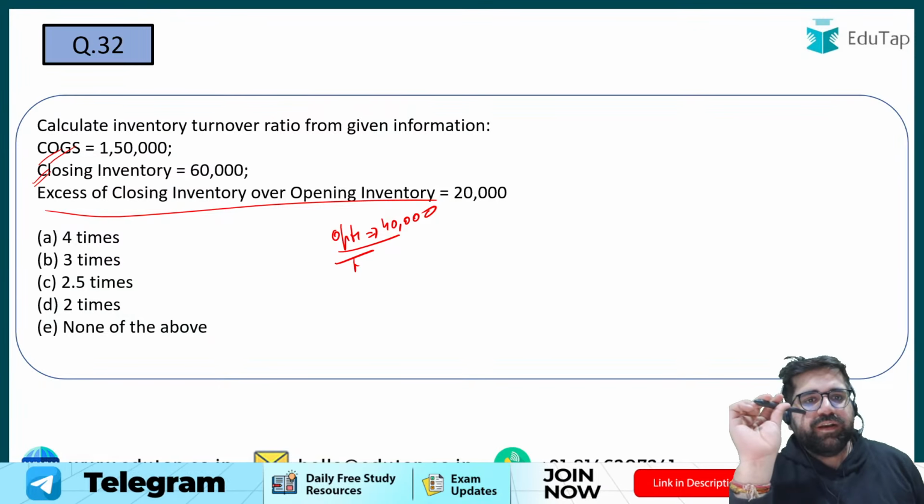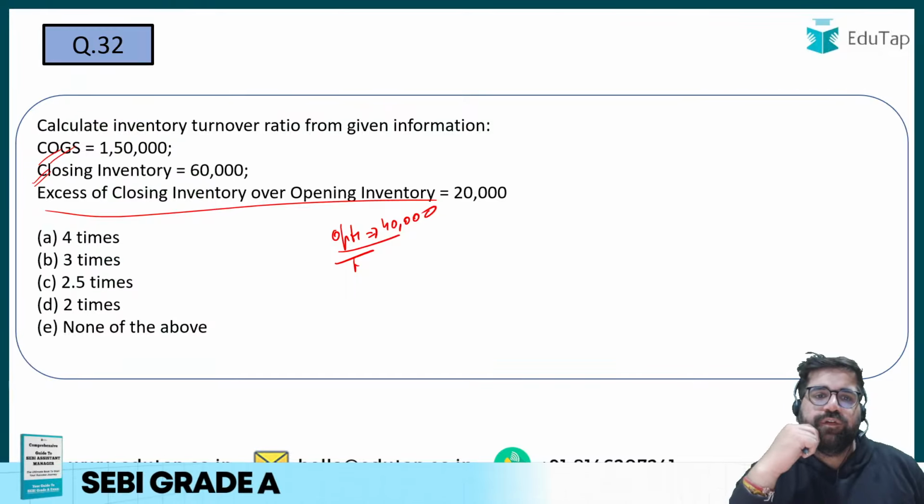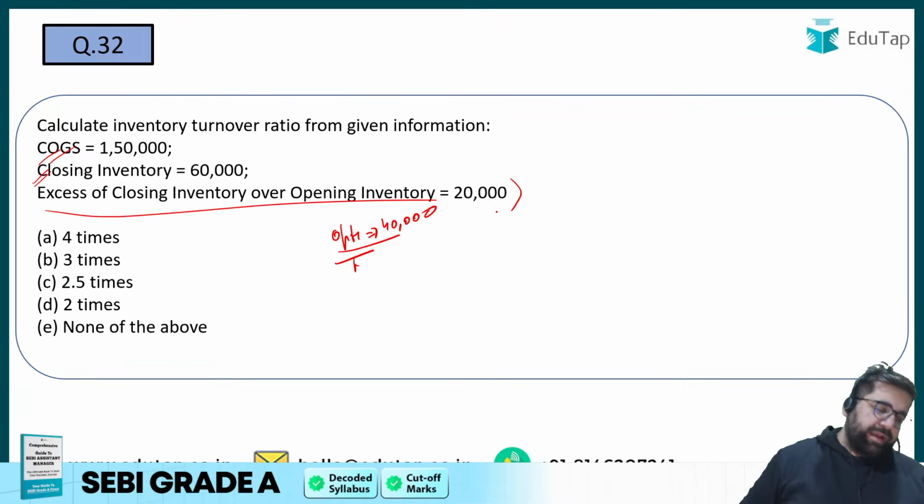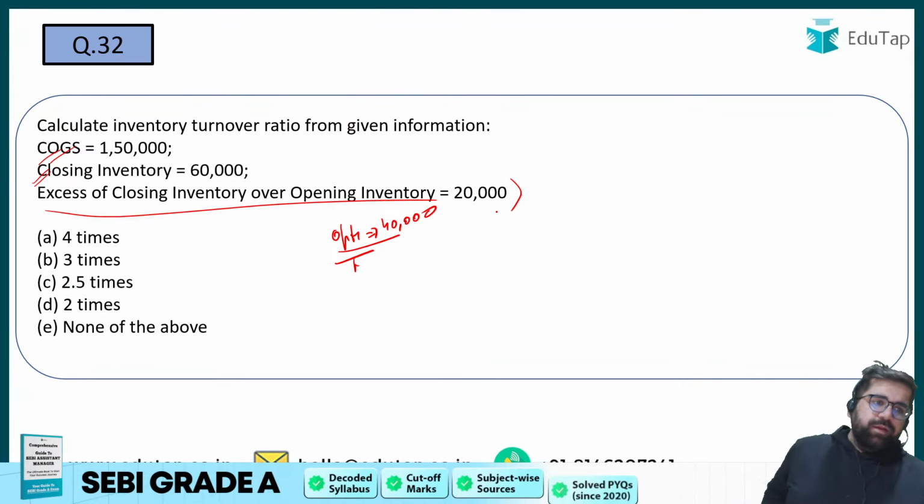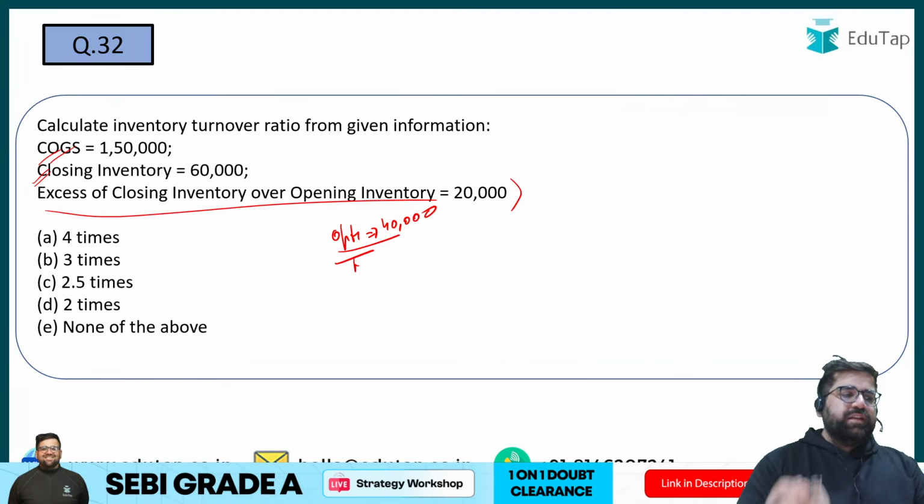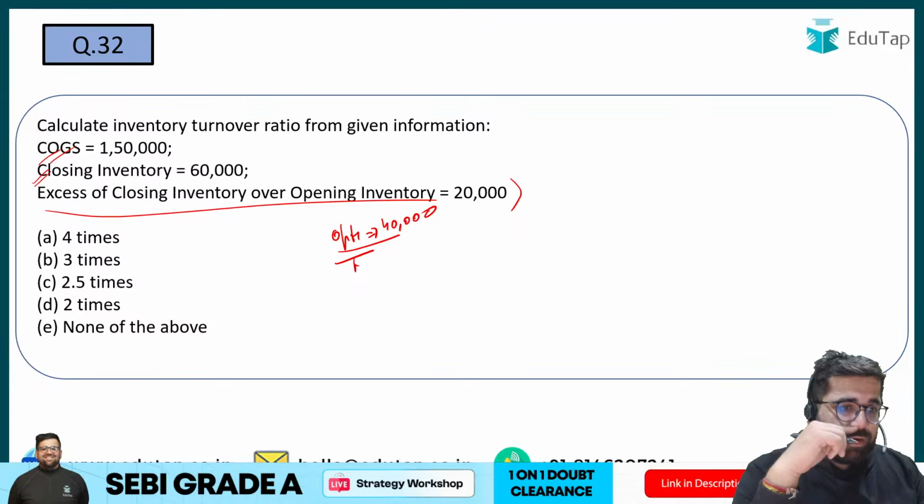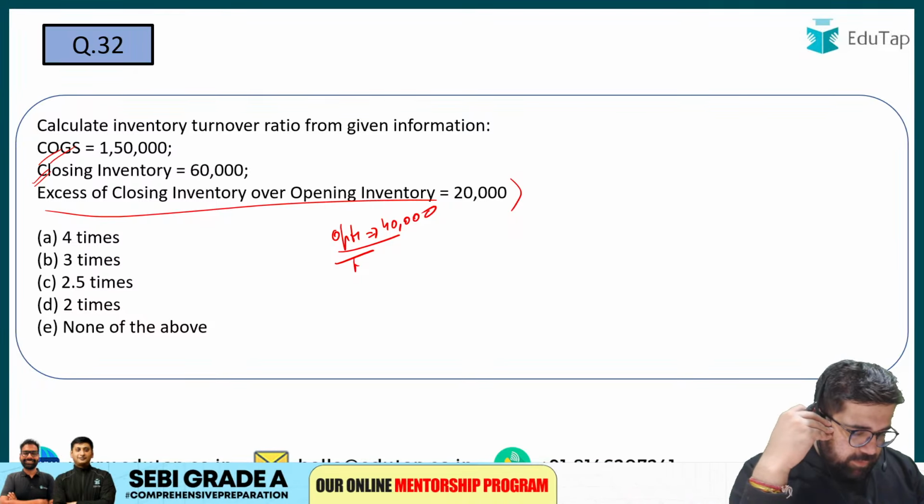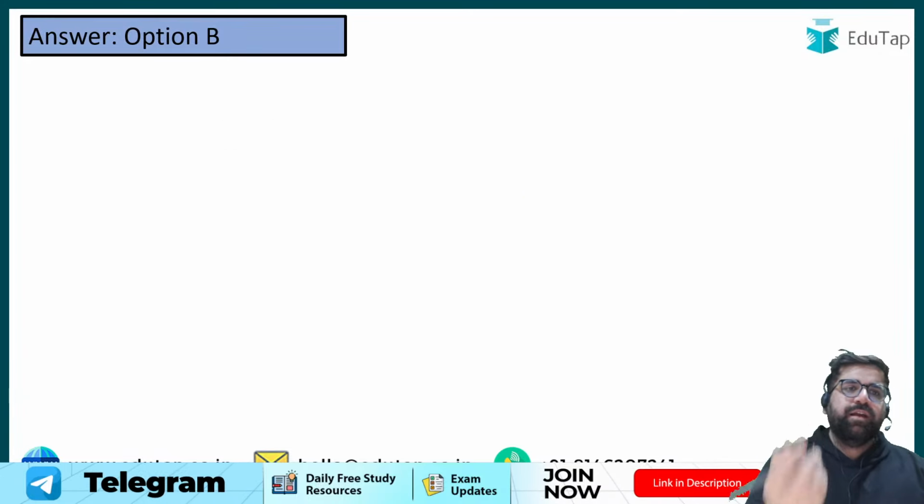Excess of closing inventory over opening inventory will be what? This is very easy, right? You can directly calculate. 32B, 150 divided by what? Simply, you just have to solve the question. E, none of the above. C, somebody is saying 2.5 times. Rishi is going with B, 3 times. Simple, no? This is not tough.